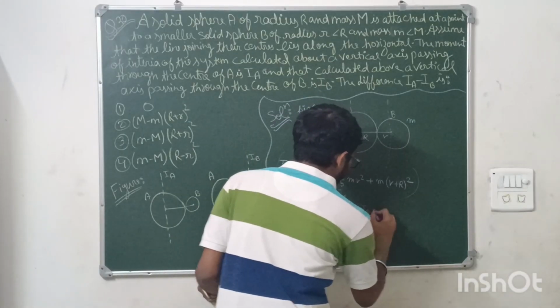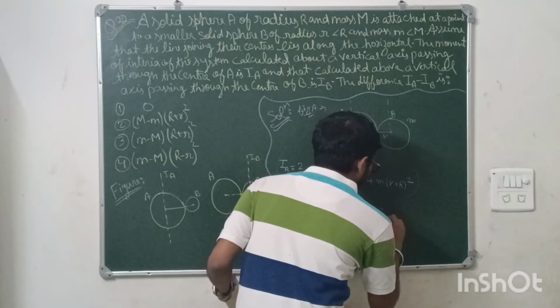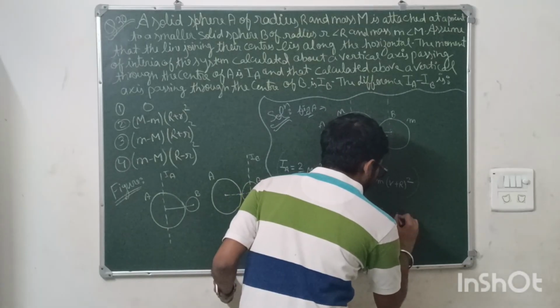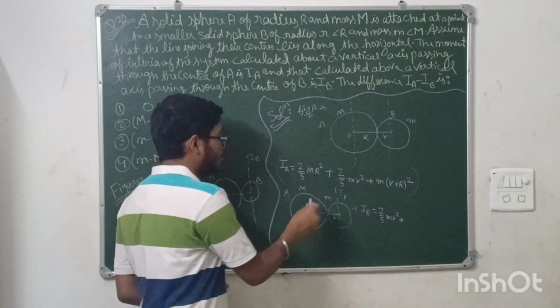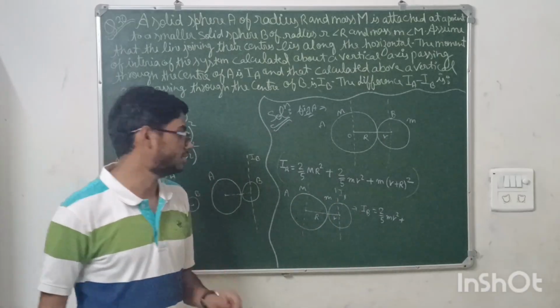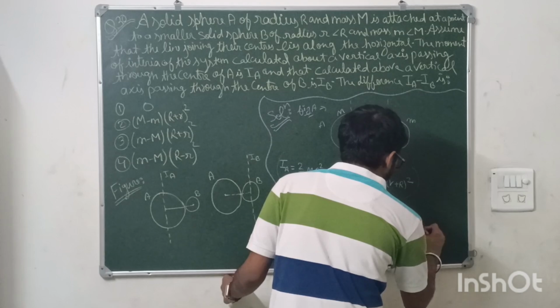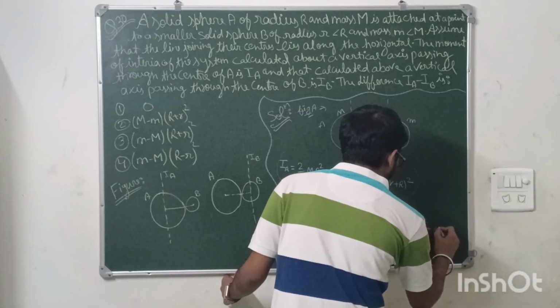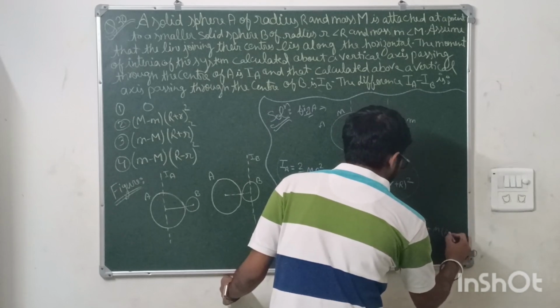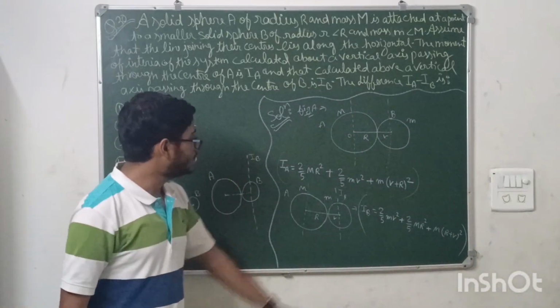IB will be, first of all, for this smaller sphere, 2 by 5 into small m r square plus, now for this bigger one, about the center of mass, and then apply the parallel axis theorem. That's it. It will be 2 by 5 into capital M R square plus capital M into (r plus R) whole square. This is the IB.